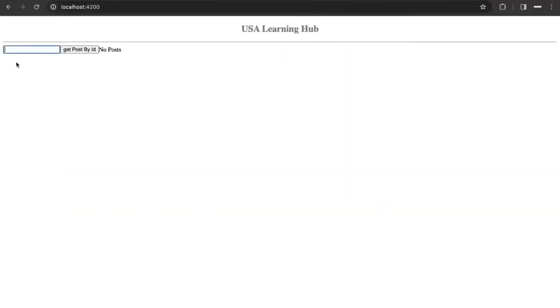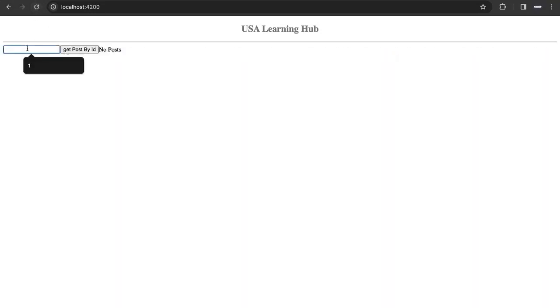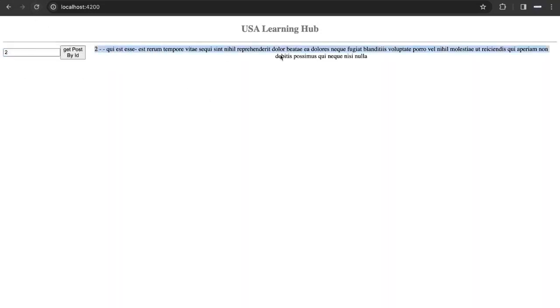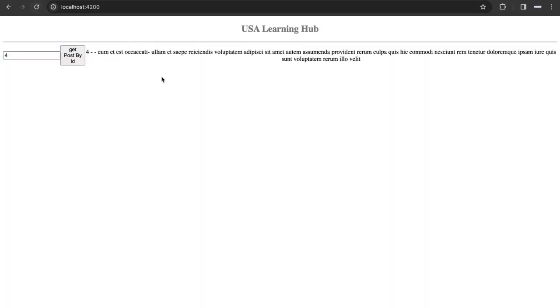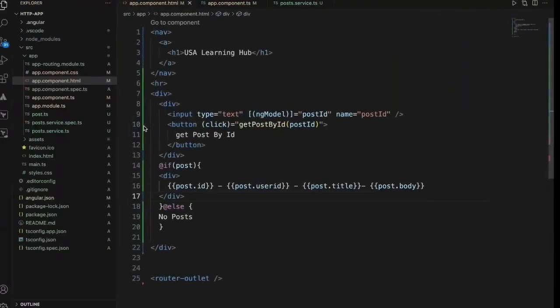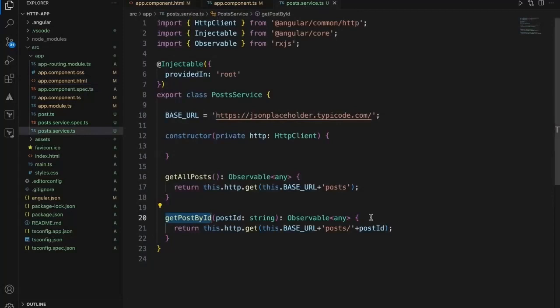Okay, now when I pass one value and get it, I got the first post data. Now let's get the second one. See, we got the second one. Now let's see 4, we got the fourth post. So this is how we can get a single post, by passing the parameter. And also there are other ways to pass the parameter.